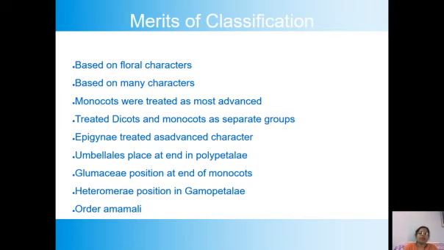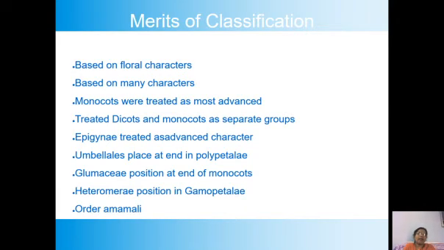Now let us come to the position of the families. First family, first order. If you look at the Bentham-Hooker's classification, that is Ranales order. Ranales has the magnolian flower.